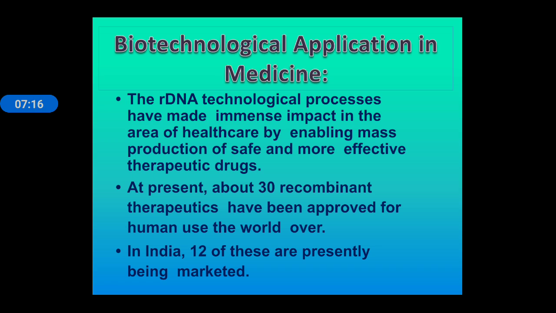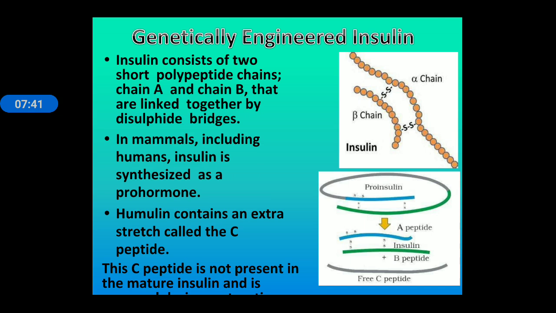How recombinant DNA technology contributes in the field of medicine will be discussed in this slide. Recombinant DNA technology processes have made an immense impact in the area of healthcare by enabling mass production of safe and more effective therapeutic drugs. At present, about 30 recombinant therapies have been approved for human use all over the world, and out of 30, 12 are presently being marketed.